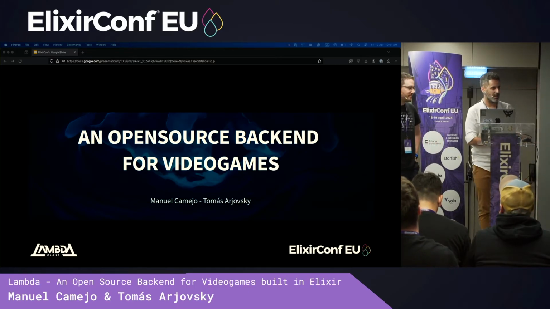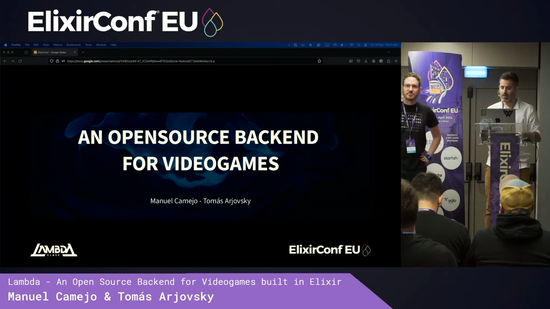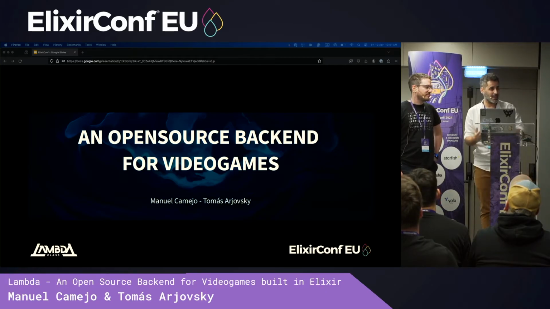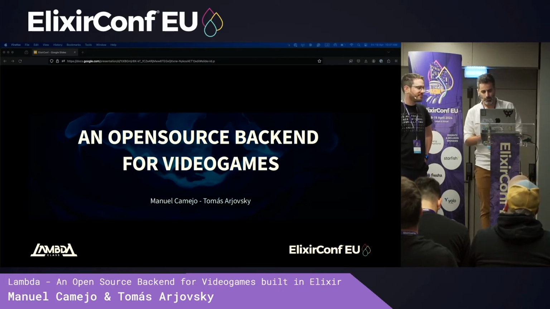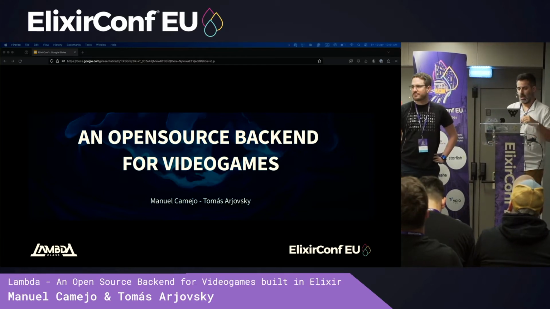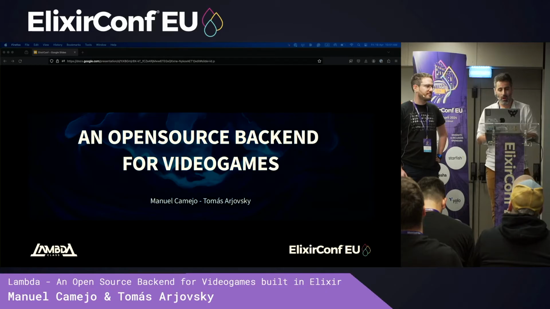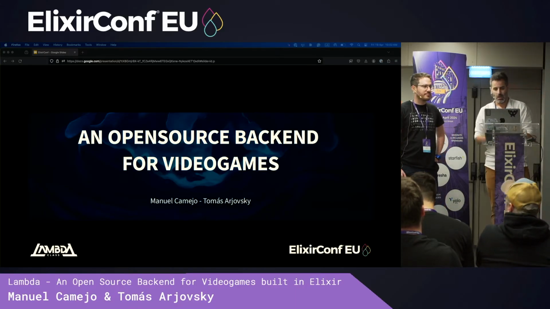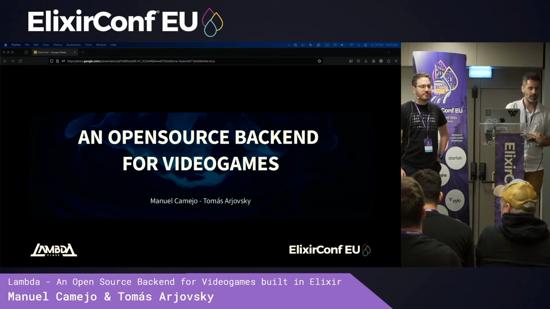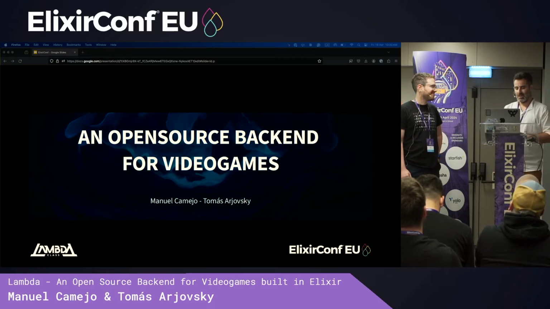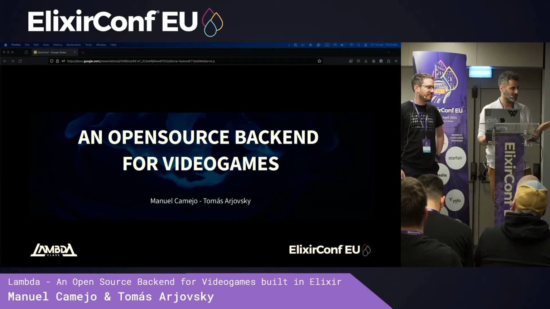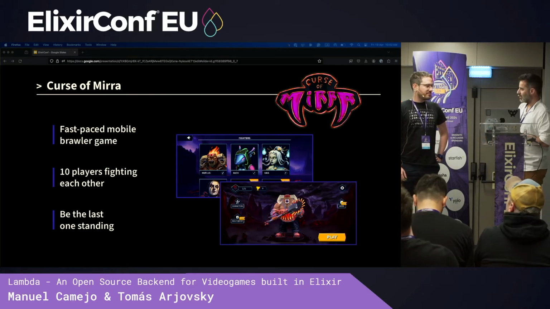So we are creating a game studio, and we are here to show you our backend for supporting a lot of types of different games. So in this talk, we are going to talk about the games we are developing, also why we chose Elixir as a language, our architecture, like the server architecture and the internal architecture, also the main flow of one of those games, a little bit of code, how we debug the backend, and we are going to show you some fresh metrics. So let's start talking about Curse of Mira.